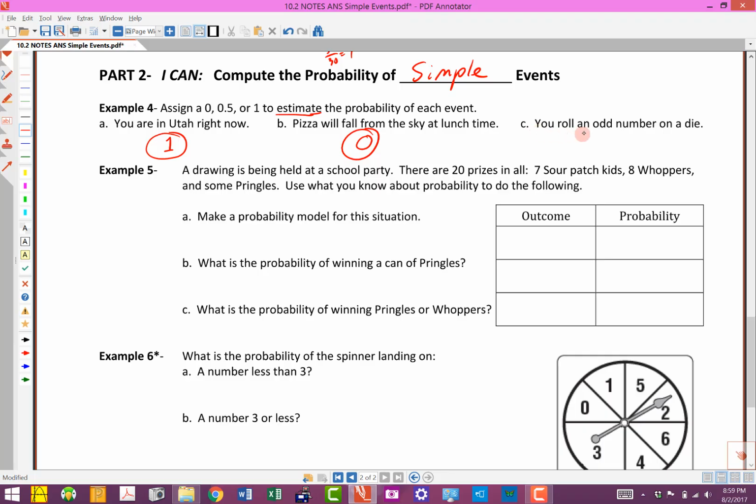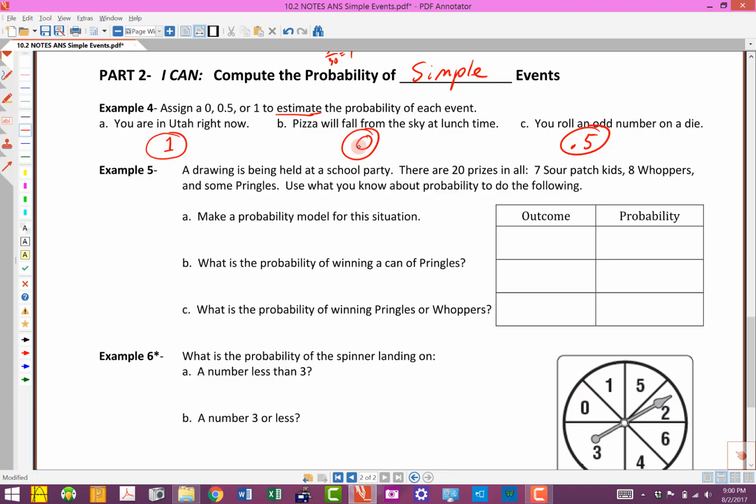And then the probability you roll an odd number on a die. Now remember, a regular old die has 6 sides. It's got 1 through 6. So odds are 1, 3, and 5. That's half of the 6. So our probability there is going to be 0.5. It's going to be right in the middle.